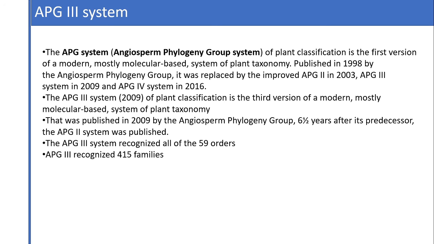That is 6 years after its predecessor, the Angiosperm Phylogeny Group second system, was published, and the APG third system recognized 59 orders and 415 families.